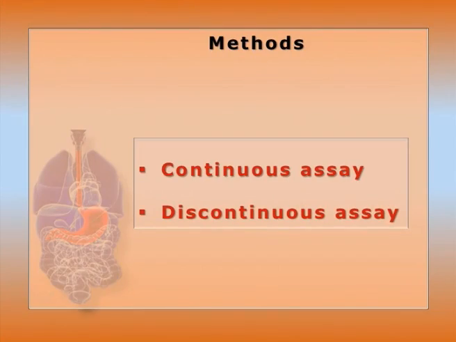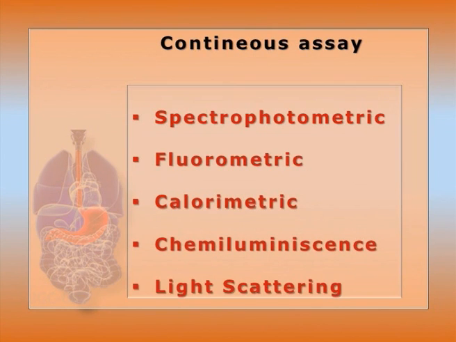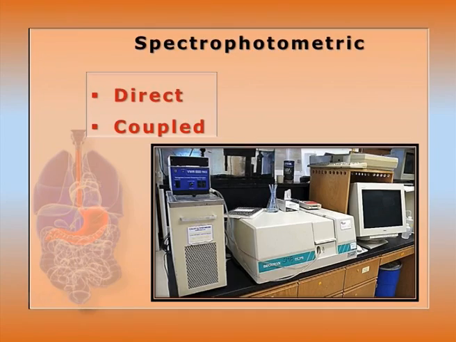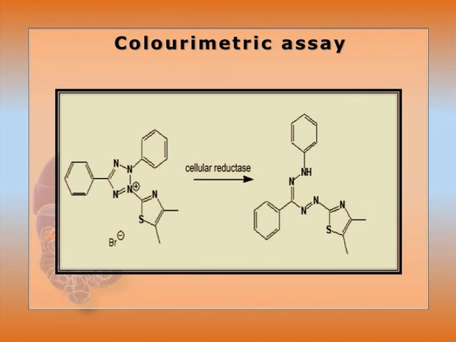Next one, methods according to the sampling method: it may be continuous assay or discontinuous assay. Continuous assay is where the course or progress of the reaction can be monitored continuously. So it may be by spectrophotometric, fluorimetric, calorimetric, chemiluminescence or light scattering methods. The first one, spectrophotometric: the optical change with time, the course of reaction, can be monitored. It may be in the visible range like the MTT assay. The change in the color of the tetrazolium dye can be observed, and with respect to the change in color, the course of reaction can be monitored.